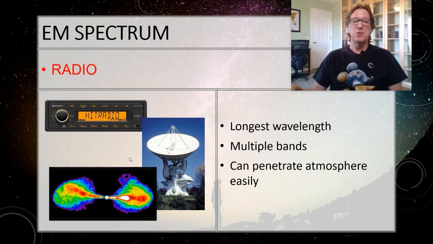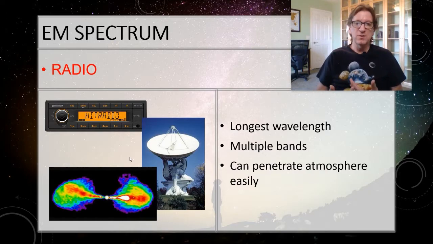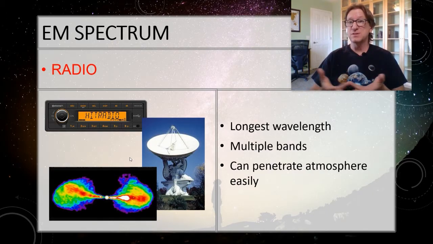So radio has a very long wavelength that can penetrate the atmosphere very easily, and so this is why we use it for communication most of the time. But it also has a very low energy. And so because the energy is low, you're getting bathed in radio waves all the time. Now, you may have heard that cell phones cause cancer, for example. Well, cell phones are using radio, but let's think about it. Which has more energy, radio or visible light?